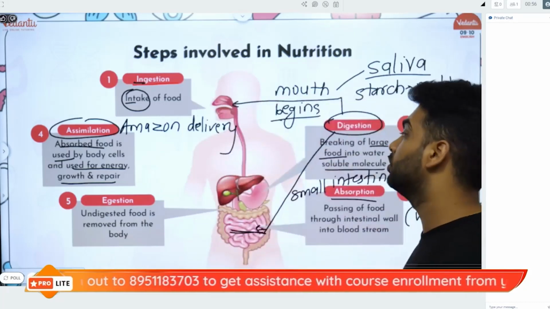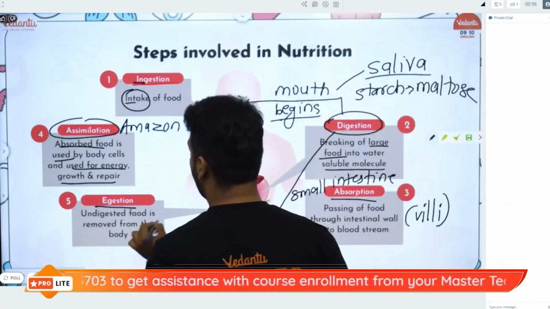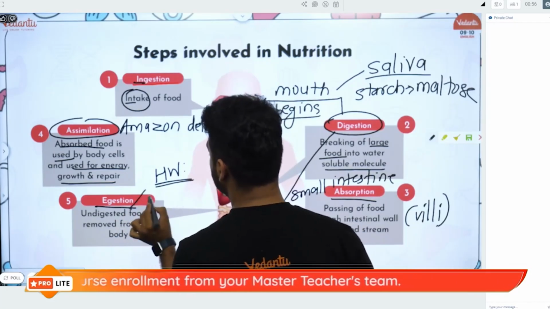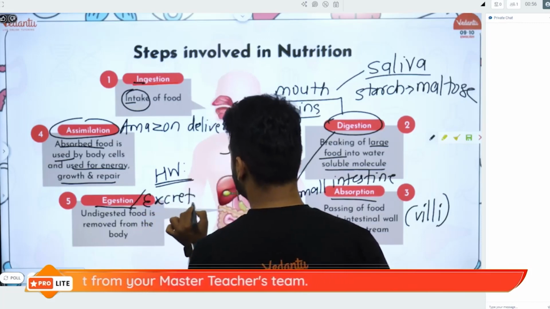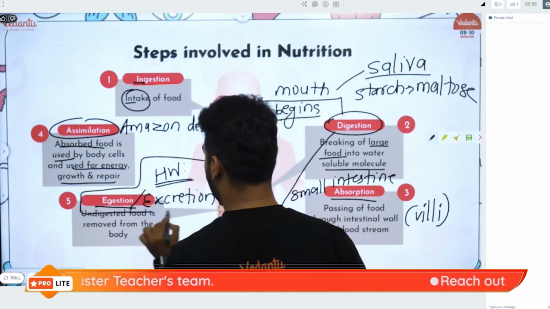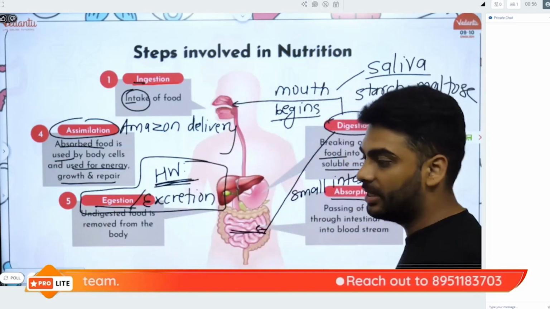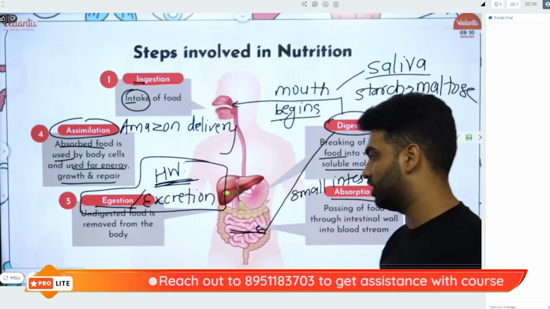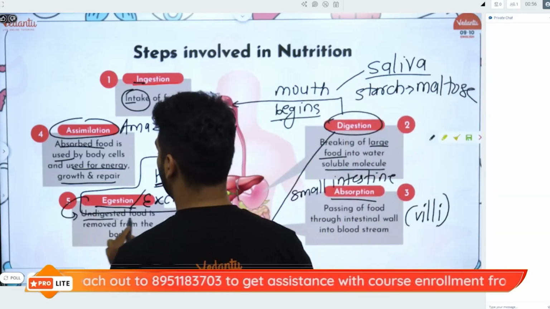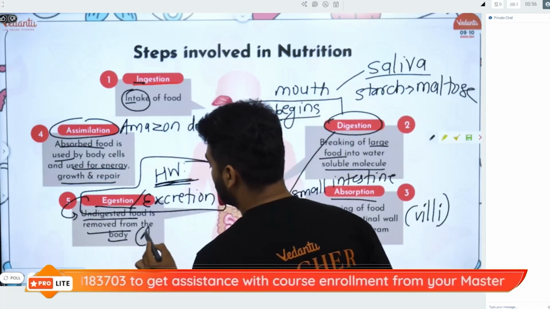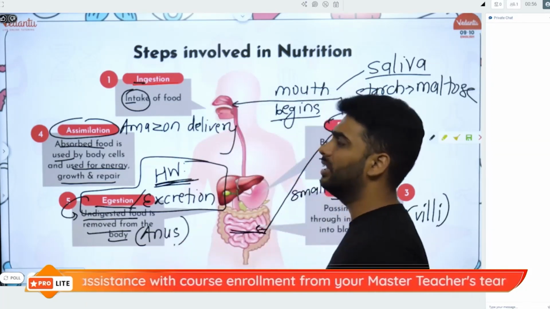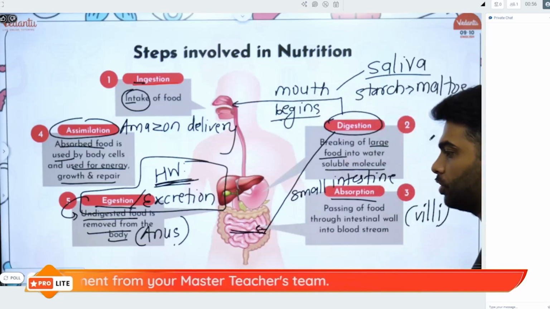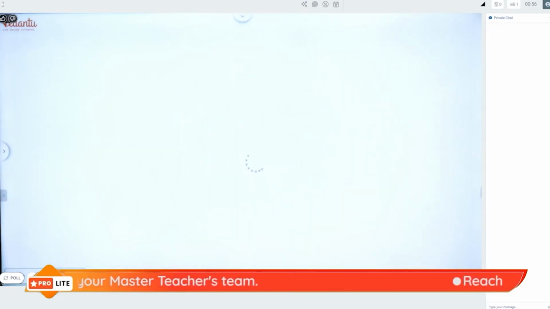And with that we come to the final process of egestion. Now I want all of you to tell me in the homework, what is the difference between egestion and excretion. Tell me in the comment section below. So in egestion, the undigested food is removed from the body through the anus. The basics we have already learnt in our grade 7 chapter nutrition in animals. Let us learn further today.